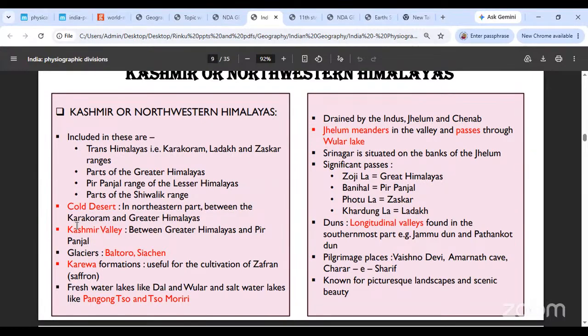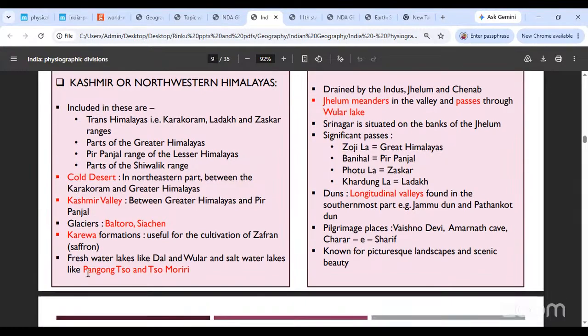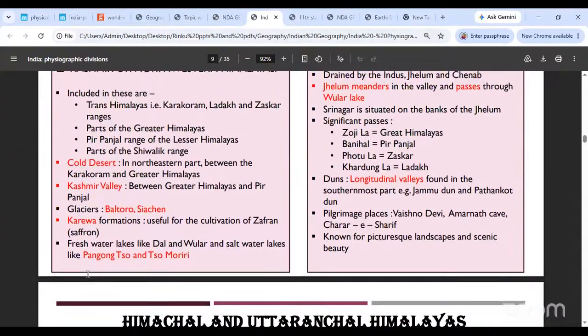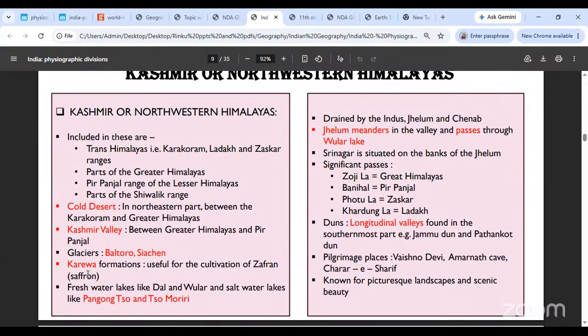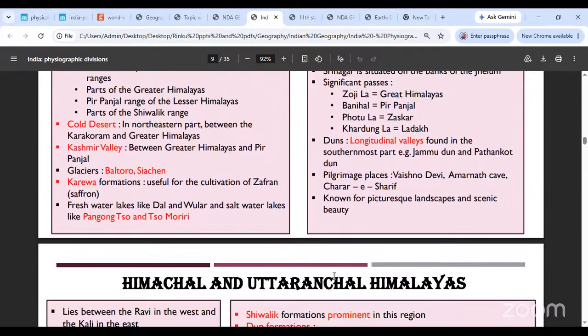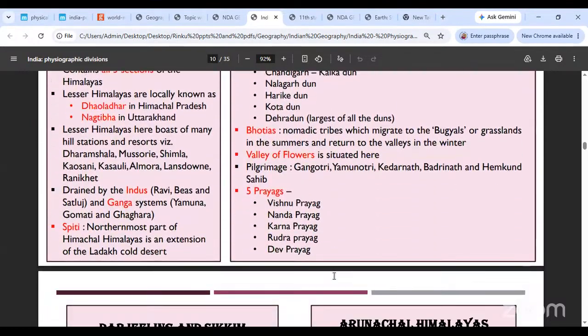And remember this area, both the Kashmir or northwestern Himalayas and the Himachal Uttaranchal Himalayas, will both have dun formations. Okay, we had discussed what longitudinal duns are. We had said they are longitudinal valleys which are formed at the base of the foothills of the mountains, usually running parallel to the mountain ranges. Okay, those are the duns, and you will find these over here. The Jammu Dun and Pathankot Dun are very famous. And remember the major pilgrimage places, which are Vaishno Devi, Amarnath Cave, and Charar-e-Sharif. Okay, and this is very, very pretty. I don't need to tell you how pretty this place is, right?